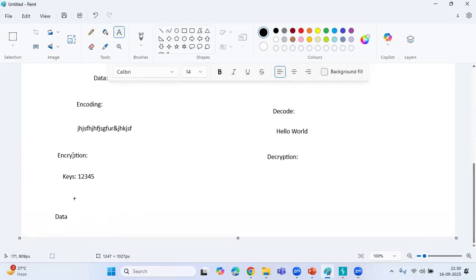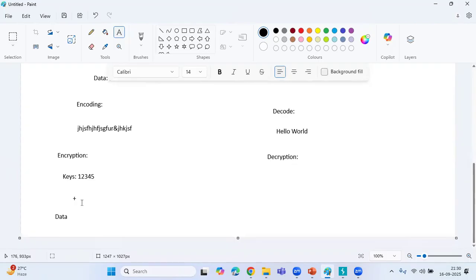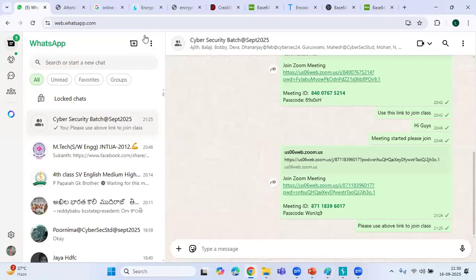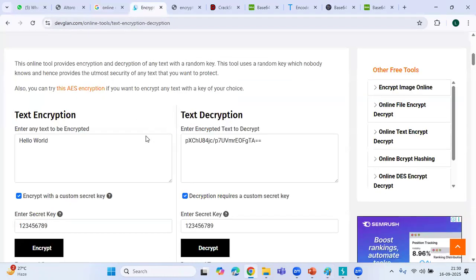To encrypt this plain text, you are going to use the keys, and then it will generate the encrypted text. I will show how online we have platforms to do this. Suppose I give the text, and I'm going to use the keys.